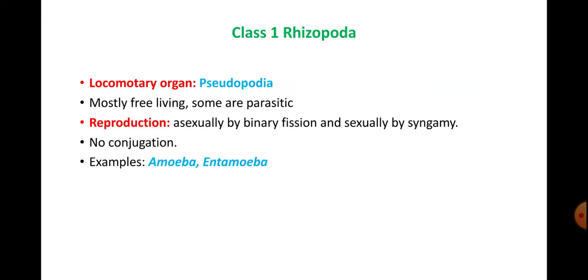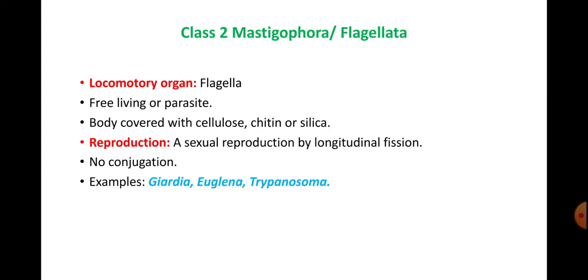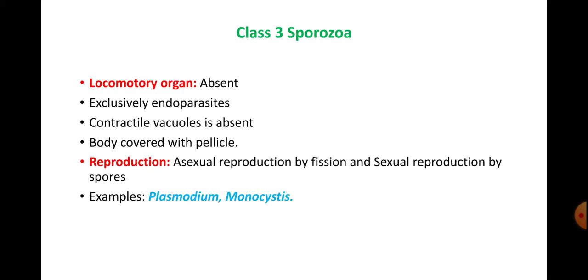Class 1 is Rhizopoda, where the locomotory organs are pseudopodia. Example is amoeba and entamoeba. And Mastigophora, also called Flagellata. The locomotory organ is flagella. Example for this is Euglena and Trypanosoma. Then Sporozoa, here locomotory organs are absent because they are endoparasites. As they are living in another organism, they don't need to move from one place to another, as well as they don't need to have the digestion and nutrition, so contractile vacuoles are absent in Plasmodium.